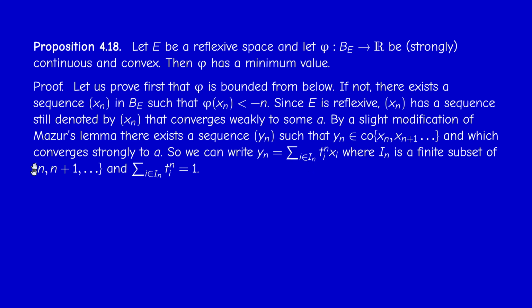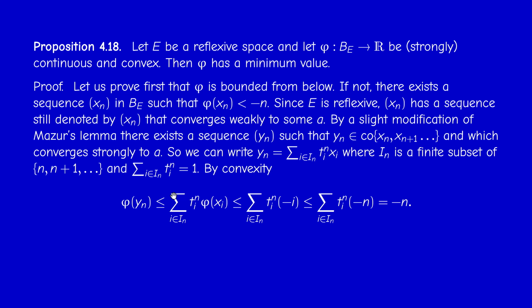Now, what does it mean that phi is convex? Phi is convex means that the image of a convex combination is less or equal to the convex combination of the images. So this is convexity. Now, by our condition, phi of xi is less or equal than minus i. So, since the t_i are non-negative, we can multiply and do the summation.